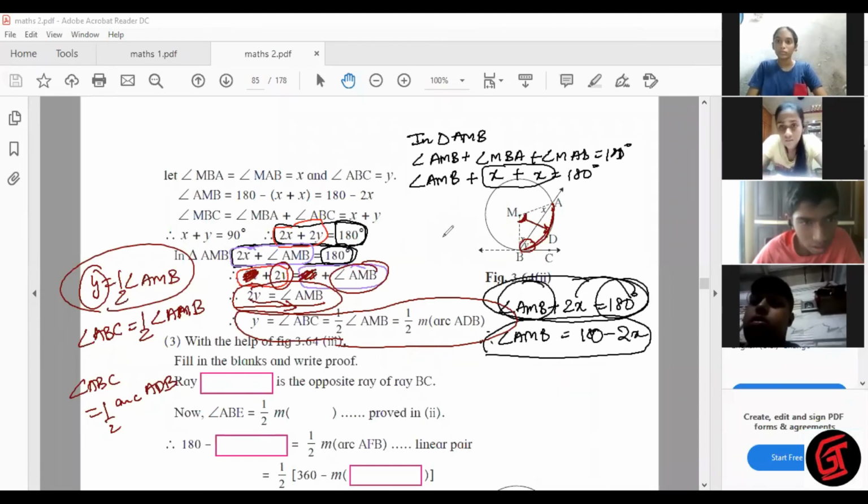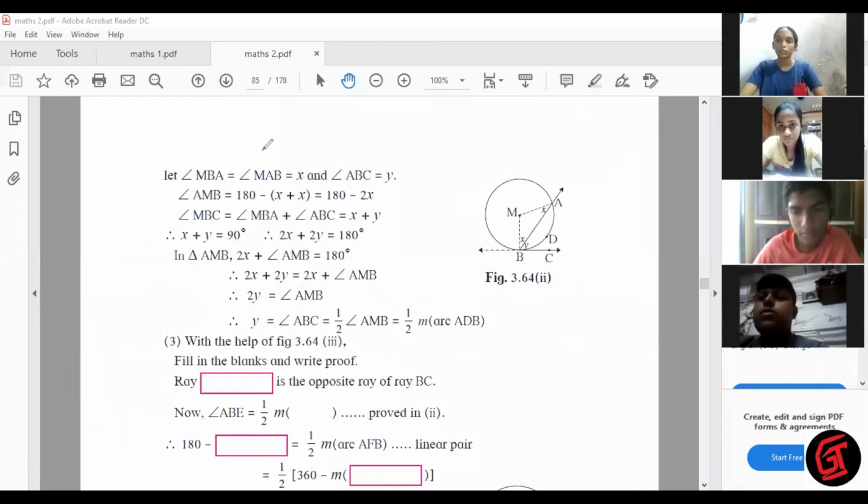Got it? Clear? Yes. Shake your head like this. Now let me clear this up.